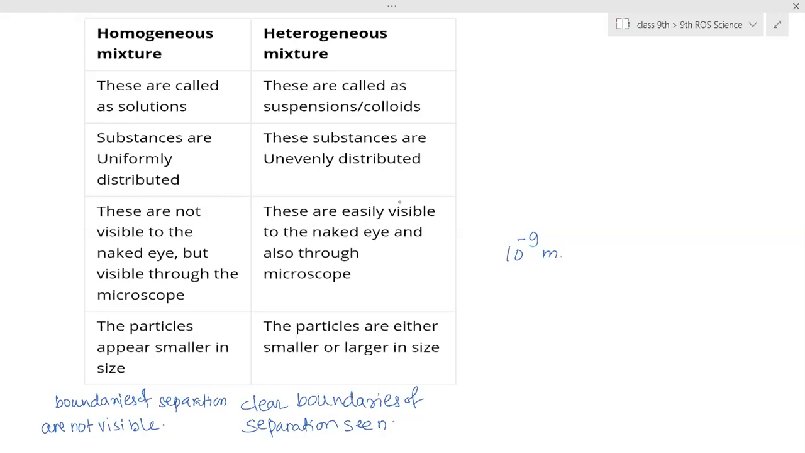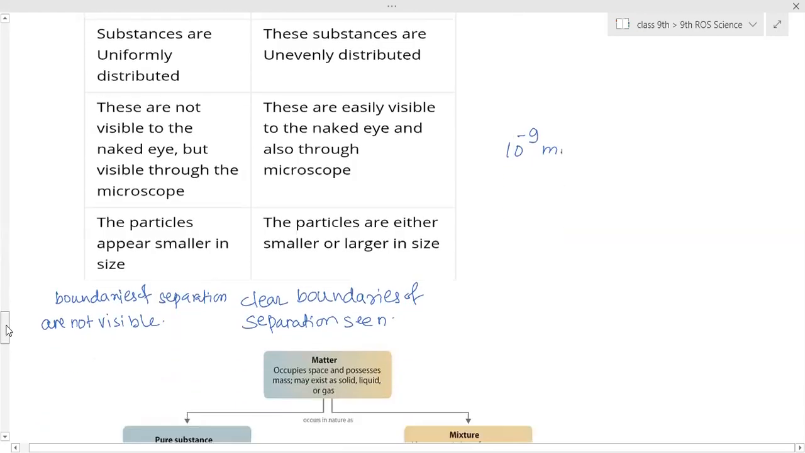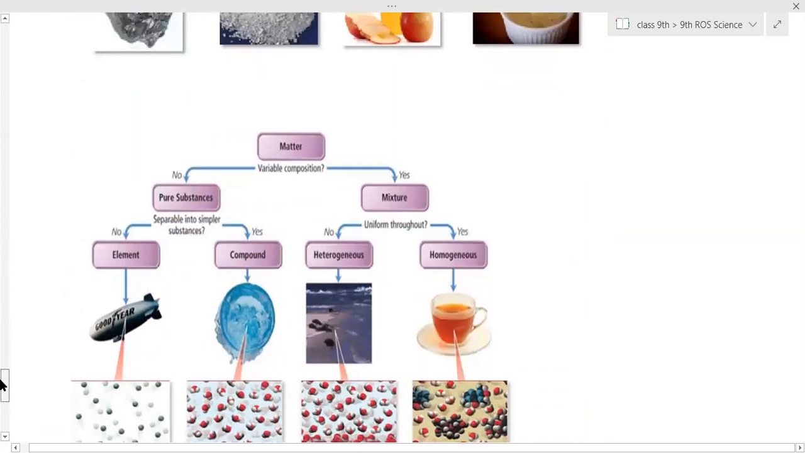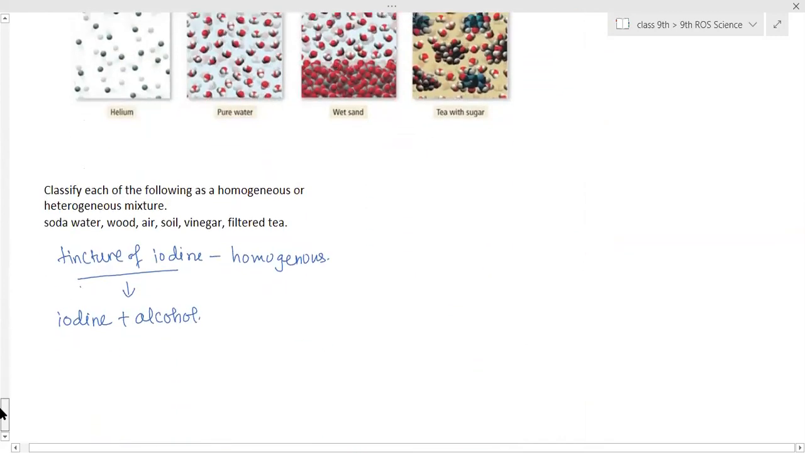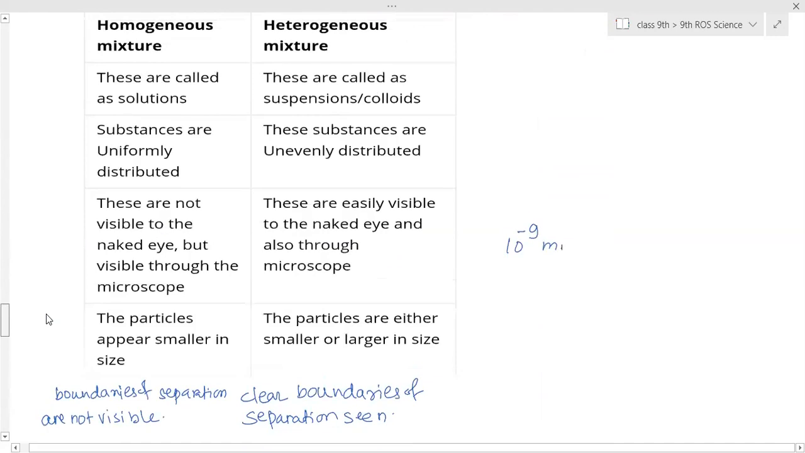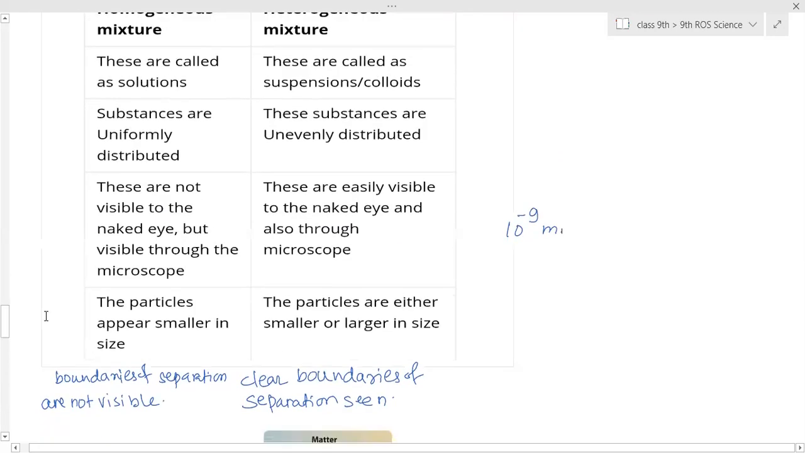Ma'am, plastic. Paper. Ma'am, vinegar. Vinegar, yes. Acetic acid is completely dissolved in water. Any other examples? Soaps and sanitizers. Soap is a compound. Sanitizer, yes. Lemonade, yes.